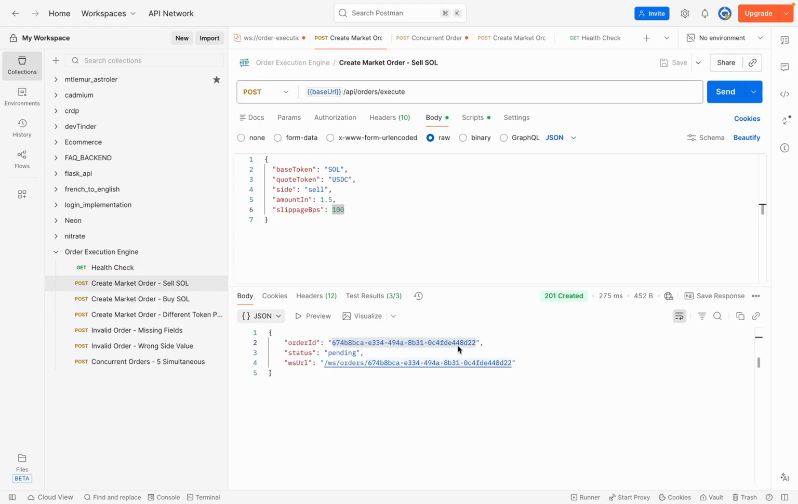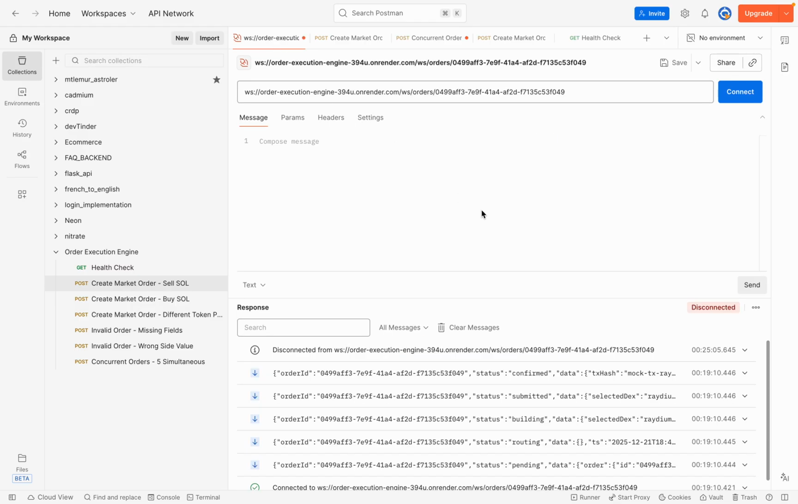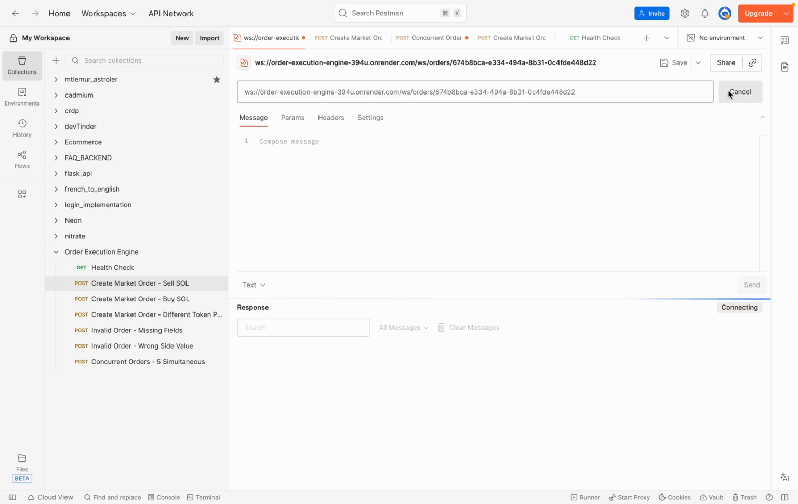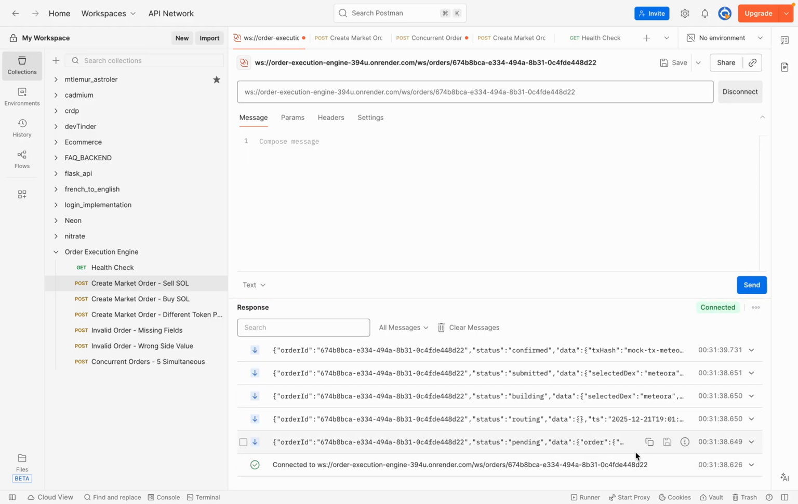Now to test the sell API. So I'm getting the order ID. Now I'm checking the WebSocket API. So here first it is connected, then it is giving pending, then routing, then building, then submitted, and then confirm.